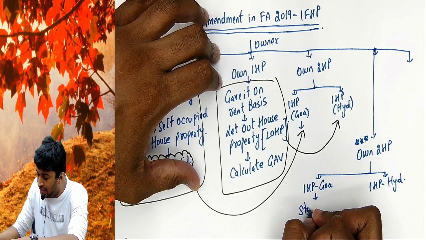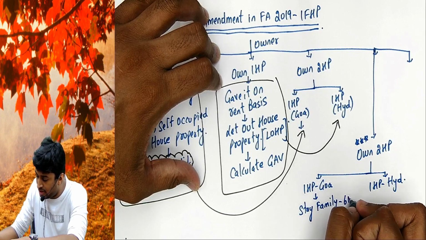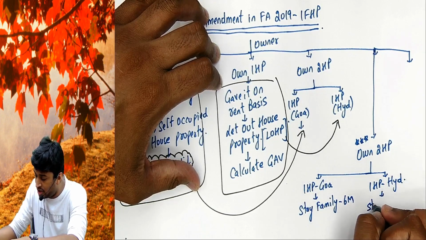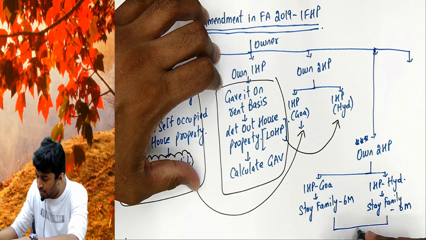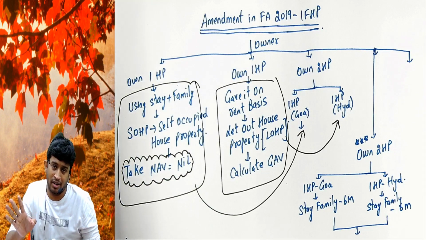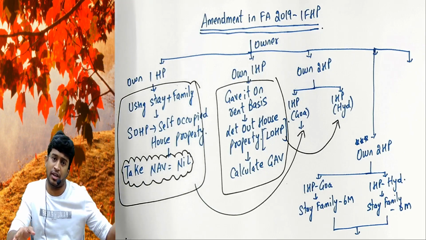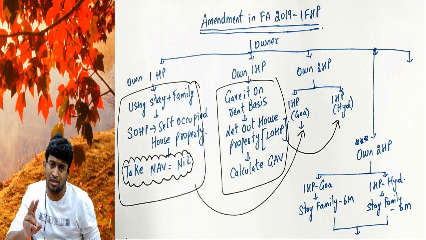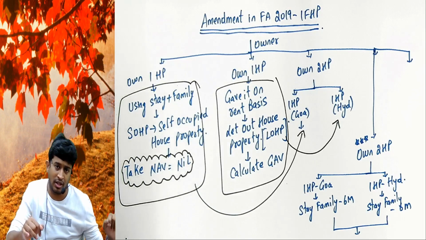You are staying with family for 6 months in one, and for 6 months in the other. Don't use your double standard meaning here. The family remains the same. I'm not telling you have two wives here. The family decided 6 months will stay in Hyderabad, 6 months in Goa. Two properties, both are self-occupied.